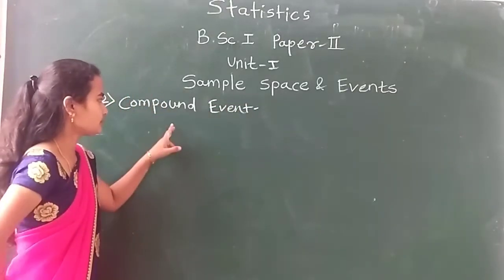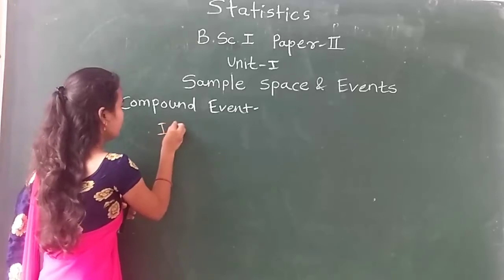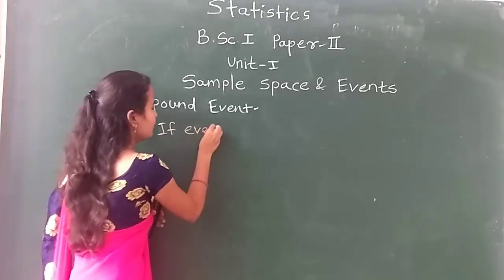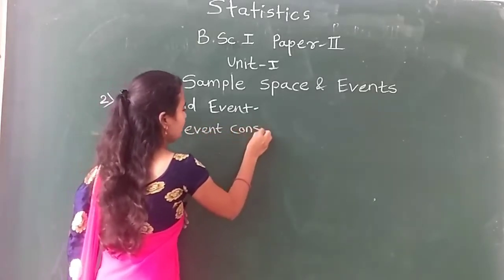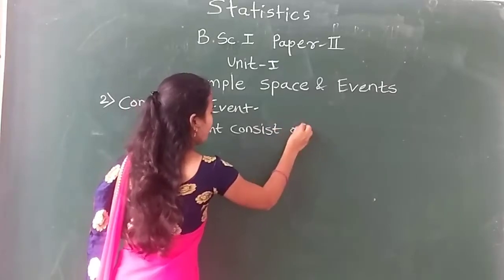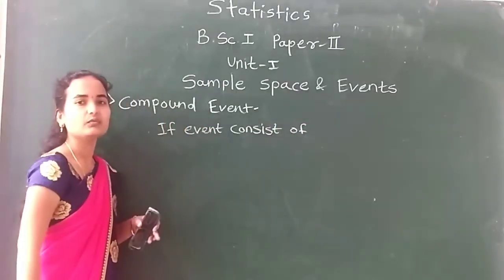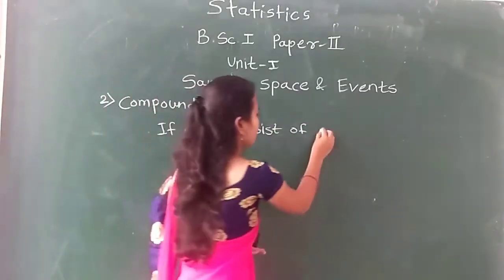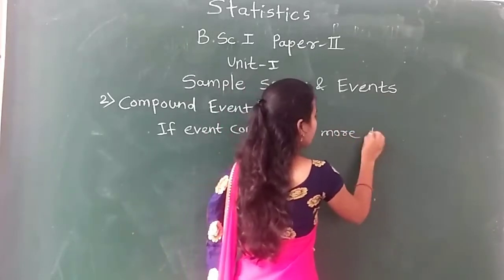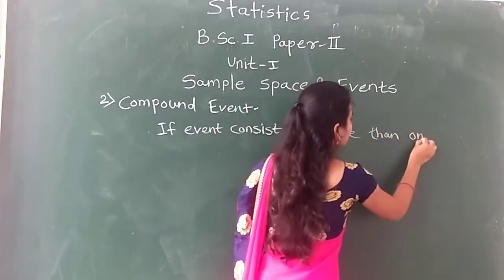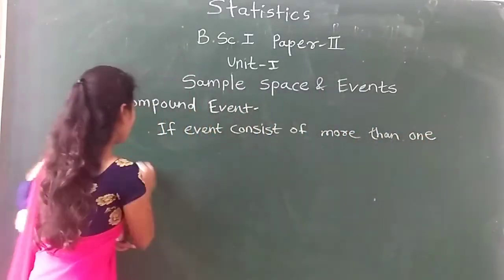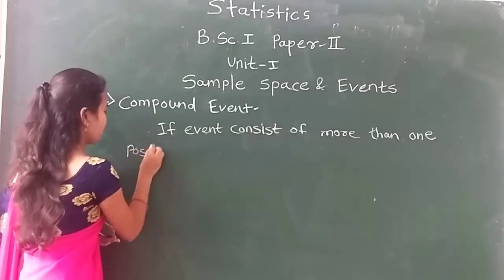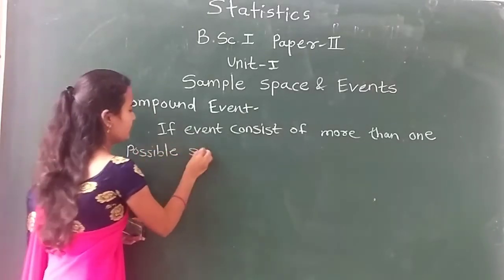If an event consists of more than one possible sample point.